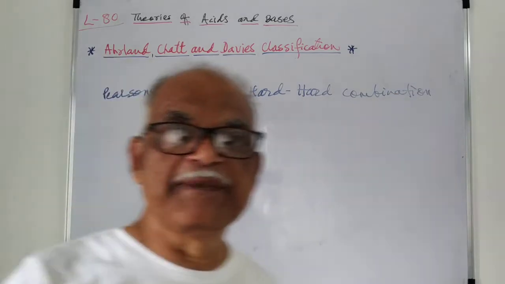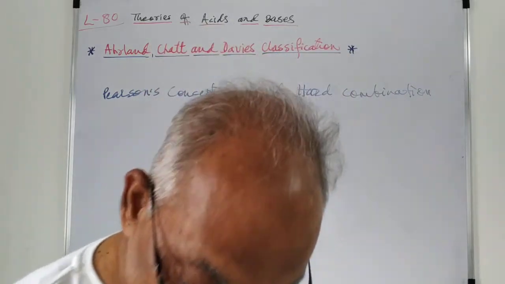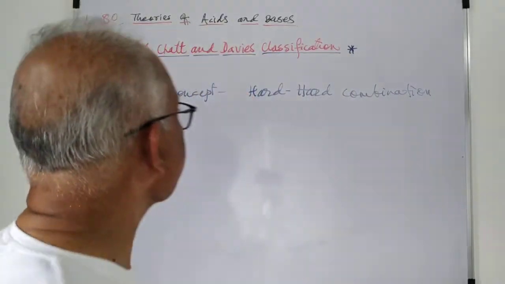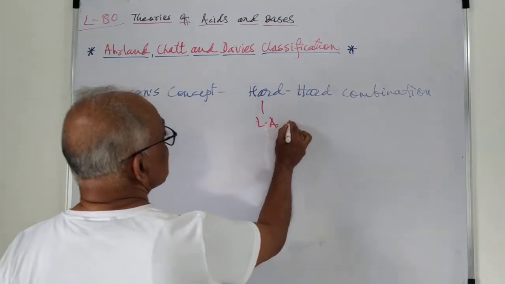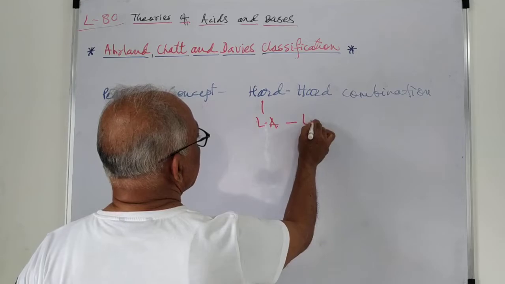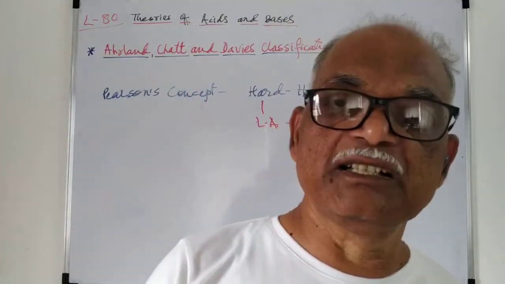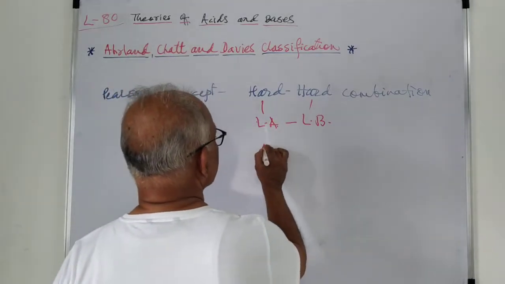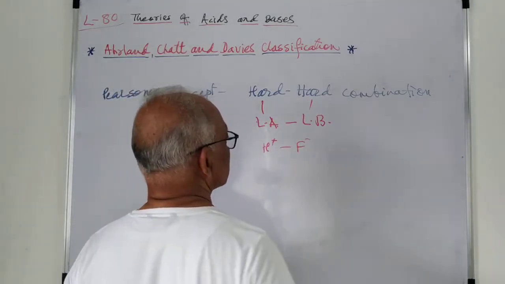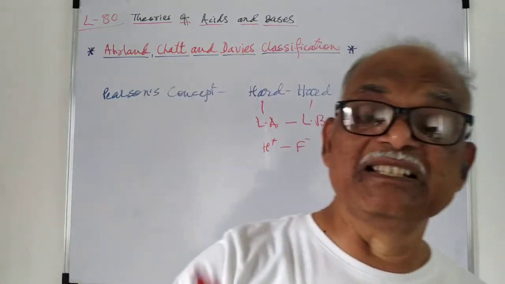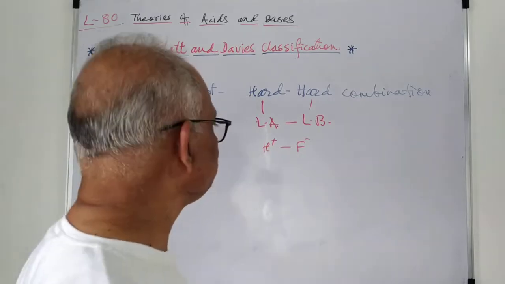So hard Lewis acid prefers to bind with hard Lewis base and gives a stable complex. For example, H plus and F minus give a stable complex because both are hard species.